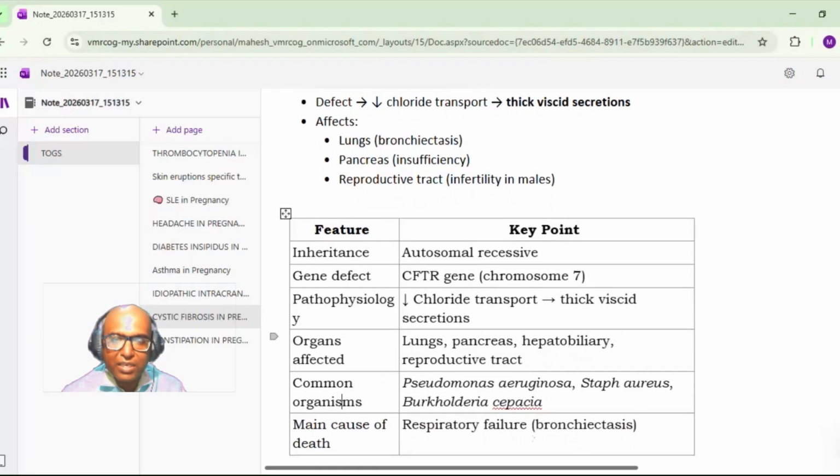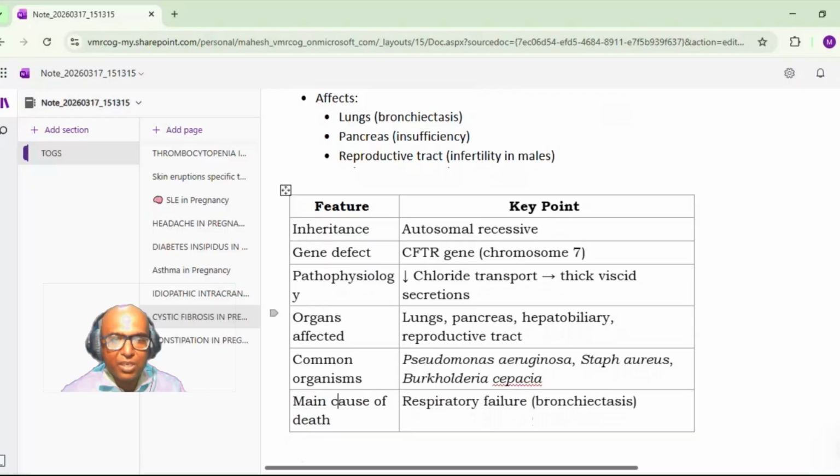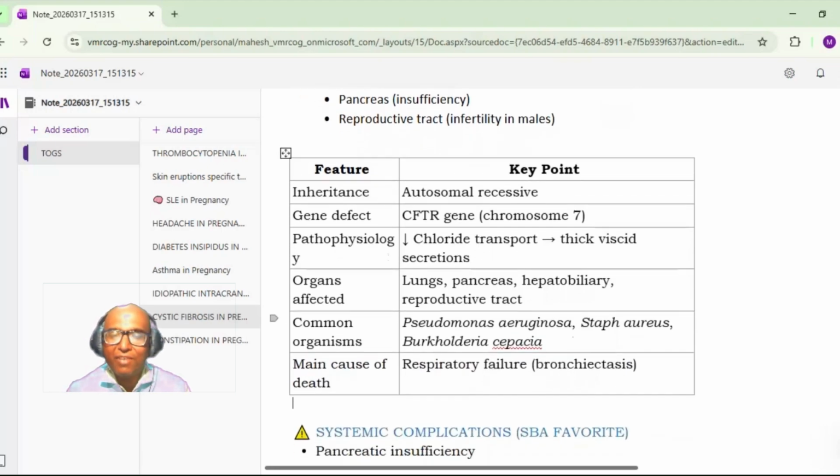So which organisms are involved? Pseudomonas aeruginosa, Staphylococcus aureus, and Burkholderia cepacia. These are the common organisms, and the main cause of death is respiratory failure or bronchiectasis. So that is the common cause of death in patients with cystic fibrosis.